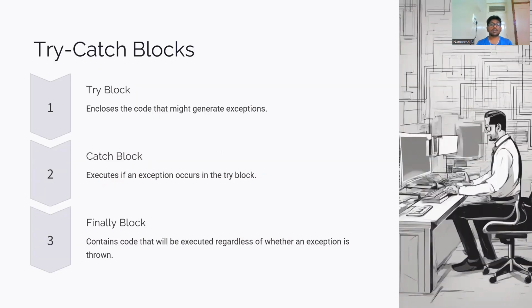Try, catch blocks, and finally block. The try block encloses the code that might generate exceptions. The catch block executes if an exception occurs in the try block. The finally block contains code that will be executed regardless of whether an exception is thrown.